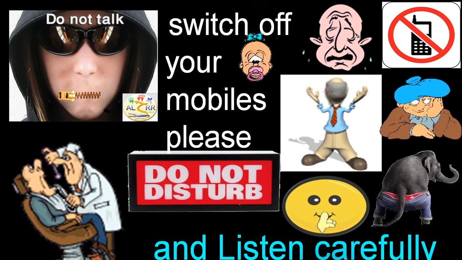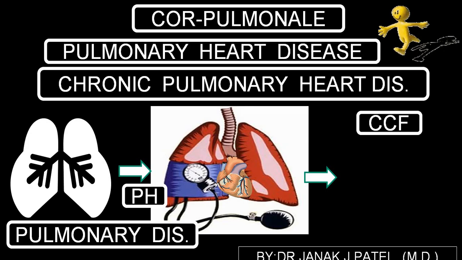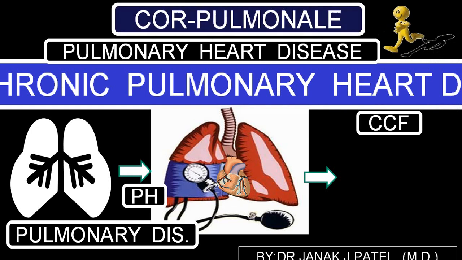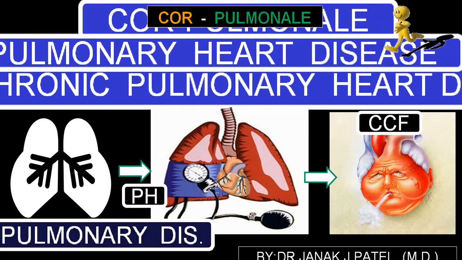Today we'll be discussing another interesting topic that you see in your everyday practice, that is cor pulmonale, almost very common. The second name for cor pulmonale is pulmonary heart disease or chronic pulmonary heart disease, meaning the person develops changes in the heart secondary to respiratory disorders or pulmonary disorders. So we'll be talking on that particular part.